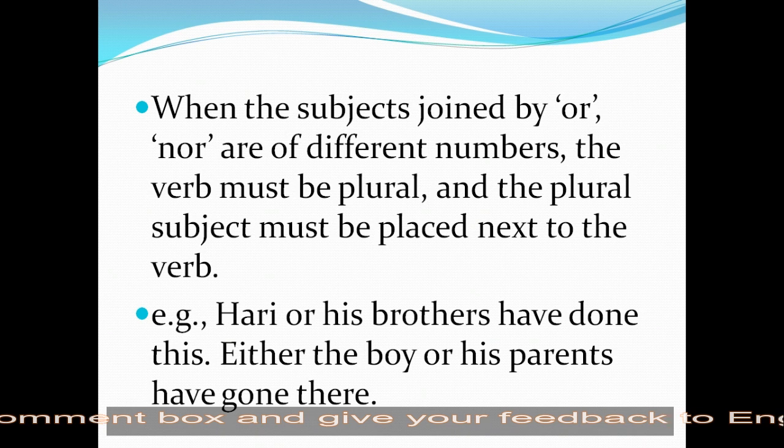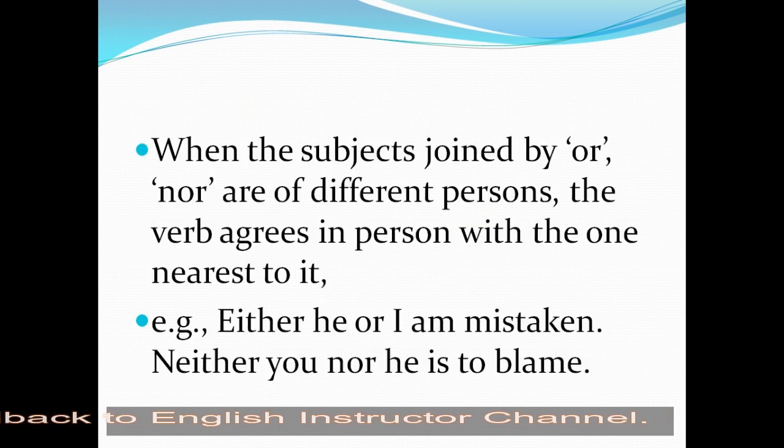Either the boy or his parents have gone there. So here, either the boy or his parents, so it has been given. Two or more subjects joined with "or" or "nor" means you have to use a plural verb.